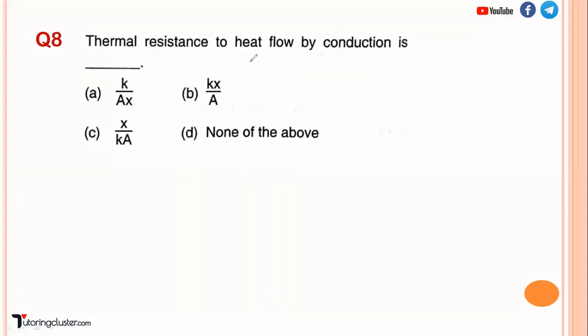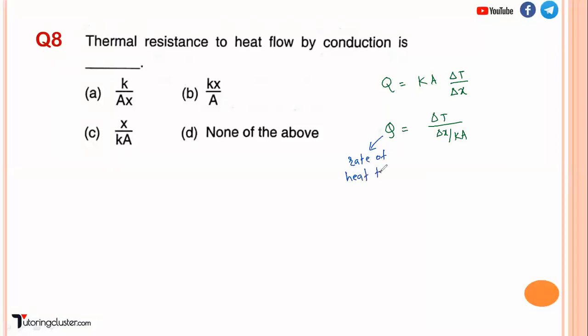Now, thermal resistance of heat flow by conduction is. So according to Fourier law, you are having minus K or let's say plus K delta T by delta X. The negative sign is showing the direction. So I can write this as delta T upon delta X upon K, right? So what are these values basically? Q is the rate of heat transfer.